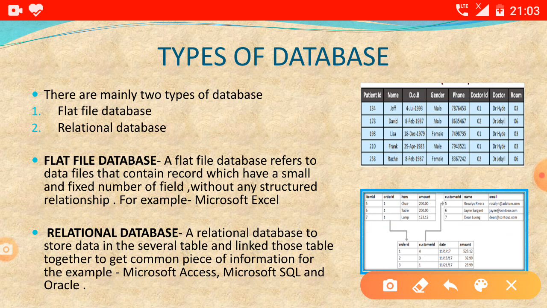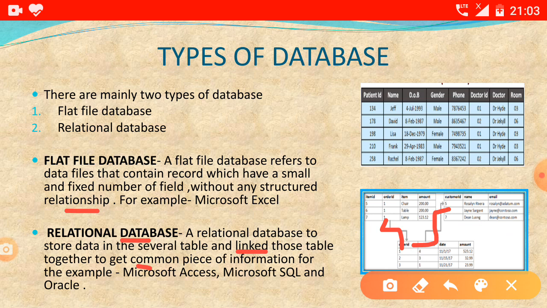And I already told you that in flat file database there is no relationship between the tables, but in this relational database there is a relationship. Means they have a link by which they can share the information. These tables are linked to each other by which they can handle and share the information.